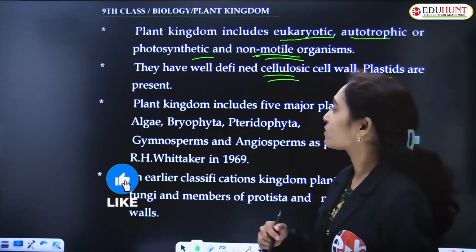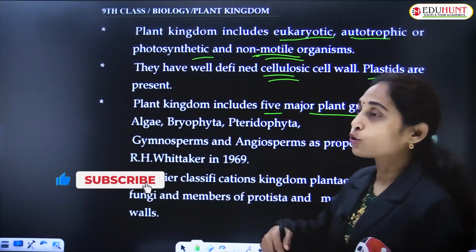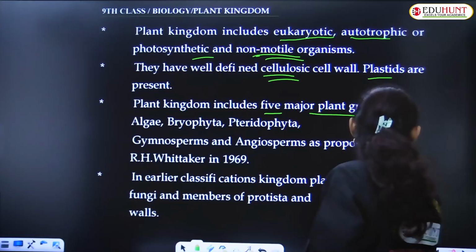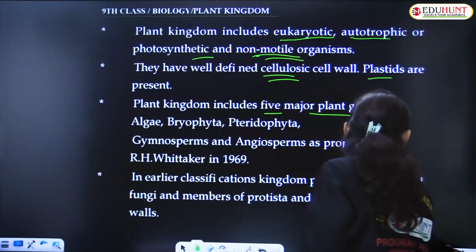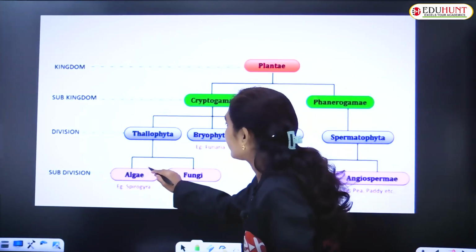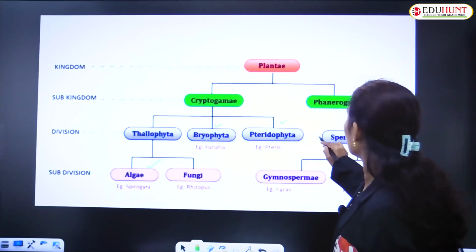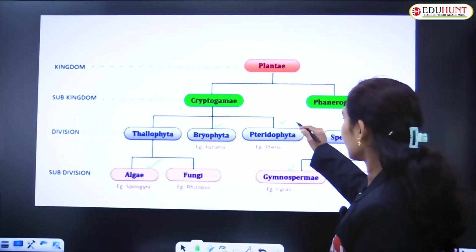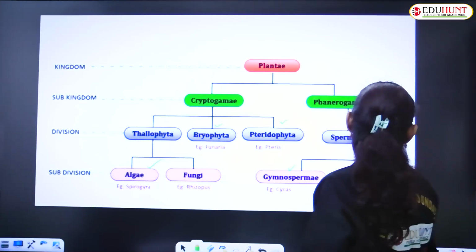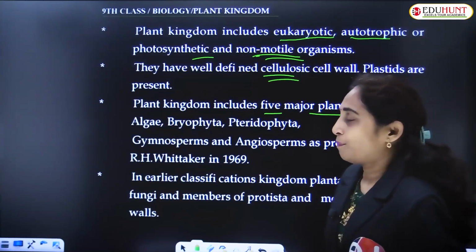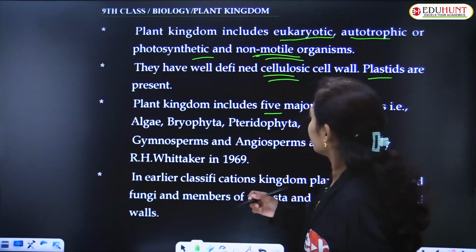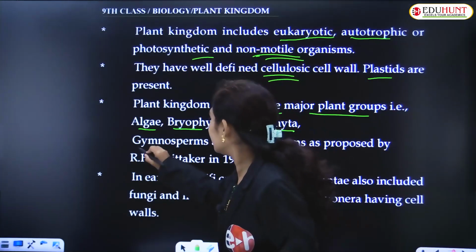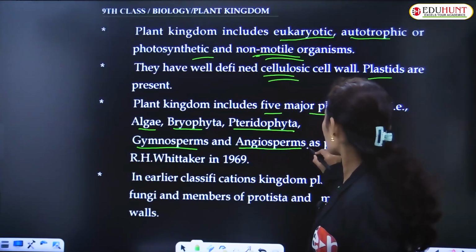The plant kingdom includes 5 major plant groups: algae, bryophyta, pteridophyta, gymnosperms and angiosperms.